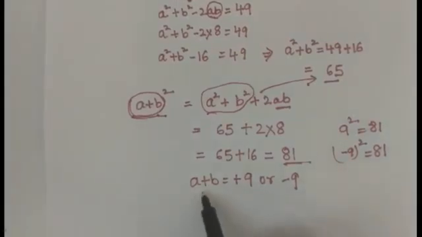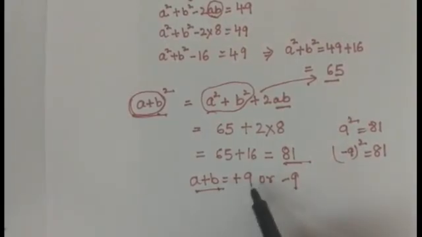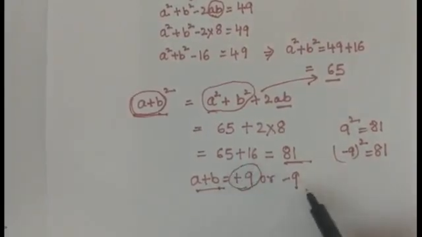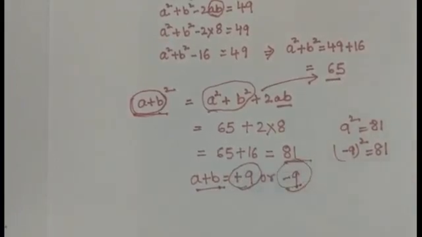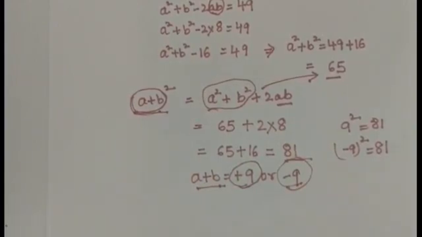So we got two possible values of a plus b, that is plus 9 or minus 9. So students, we are done with this topic. I hope it is clear to you now. So thank you children.